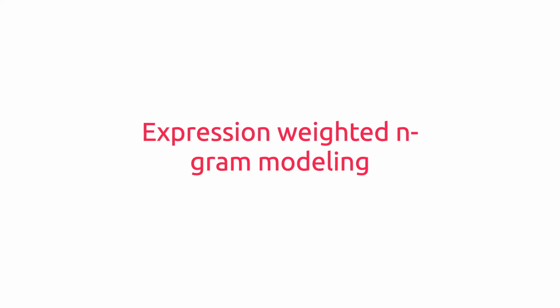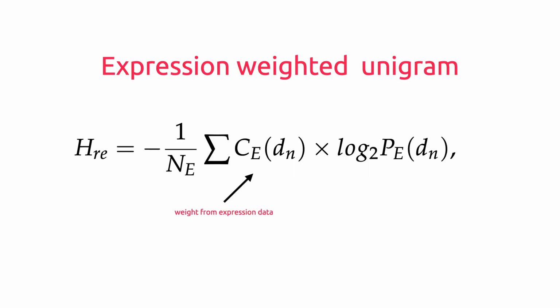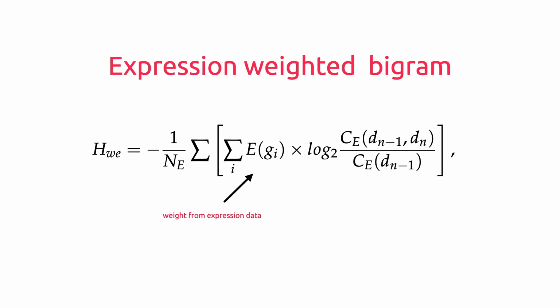Now, given this background, to measure proteome complexity in tissues, we decided to use gene expression data as a weight in the bigram model. The equation is very similar to what we discussed earlier, but the weights in the equation come from the expression data. This is the equation for the unigram model, and this is the equation for the bigram model.